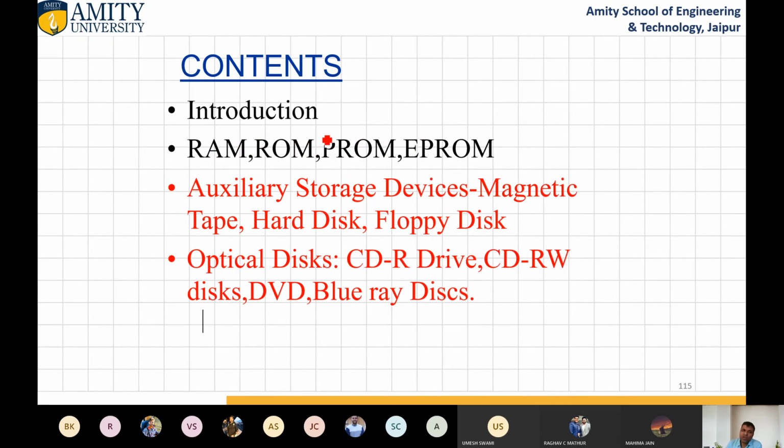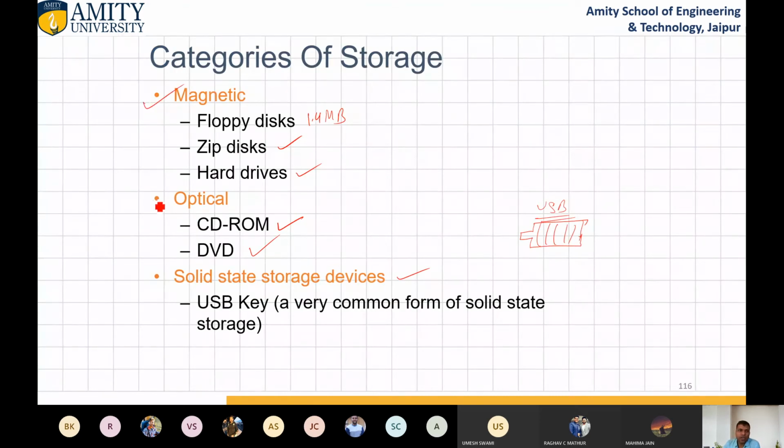Now come to auxiliary storage and optical disk. So there are different types of storage: magnetic, optical, and solid state. In case of magnetic floppy disk, there are different sizes of floppy disk available: 8-inch, 5.25, and 3.5. Okay, so these are the sizes. Sizes means the periphery of this particular device. Now come to zip drive. Zip drive is an advanced form of floppy.